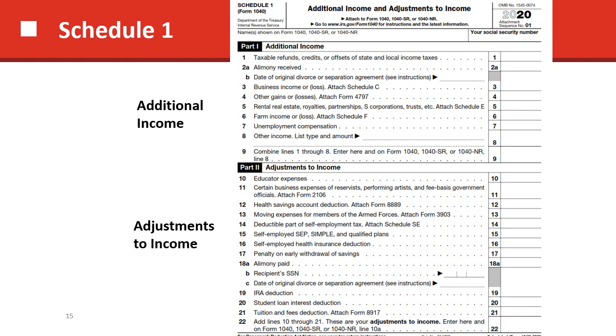In adjustments to income, we have educator expenses, which are used by teachers, certain business expenses, and the health savings account deduction. When you put money into a health savings account as an employee or as a self-employed person, you'll get credit for that as an adjustment to income. Then there's the deductible part of self-employment tax. Self-employed people get a part of their self-employment tax paid back to them, and that shows up here.